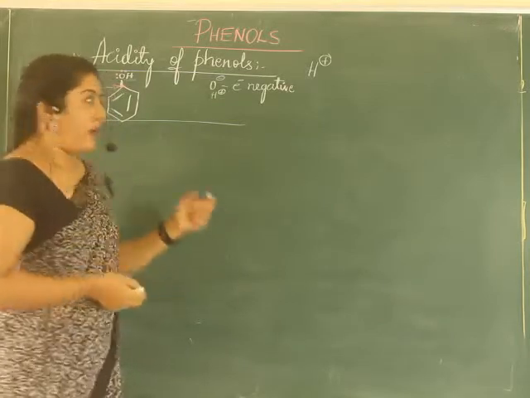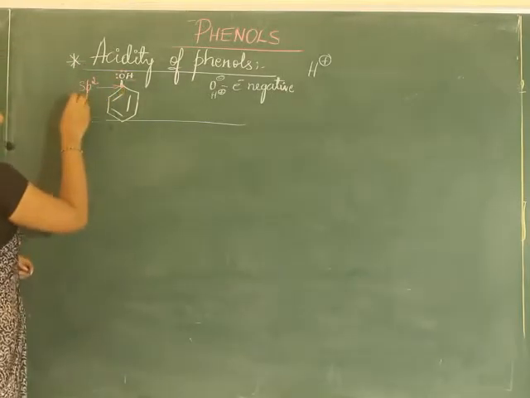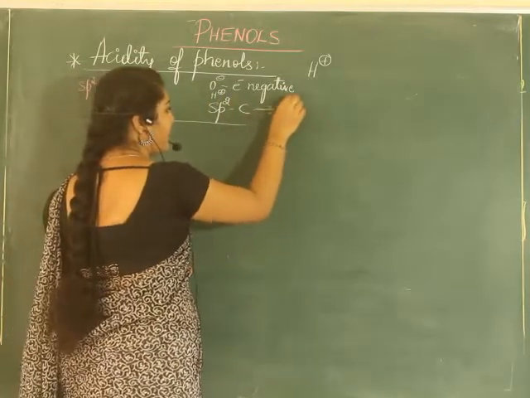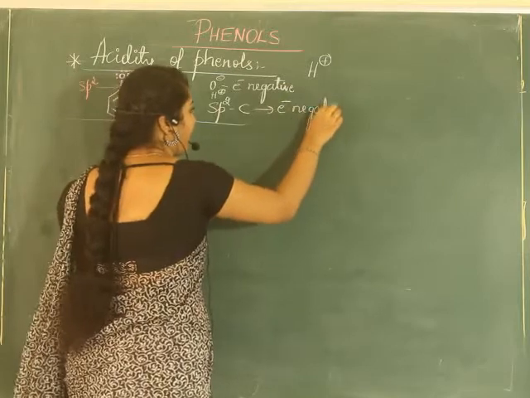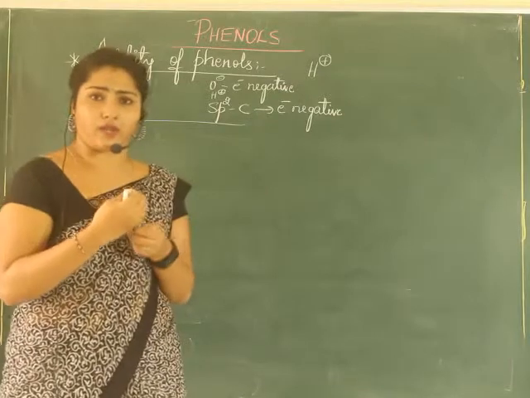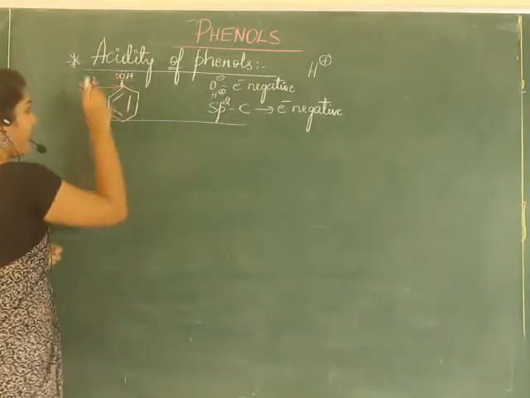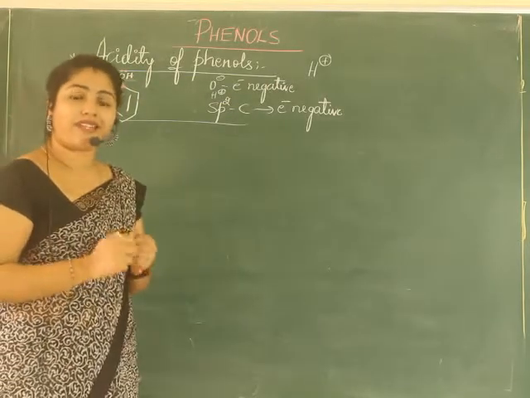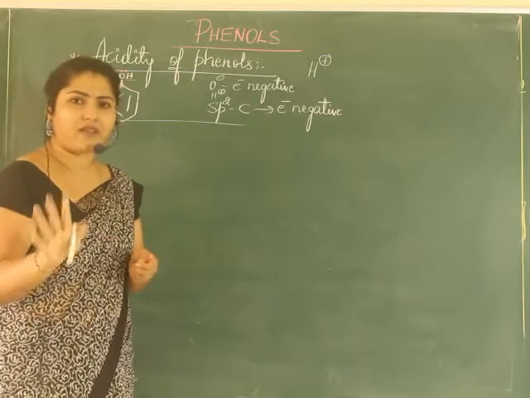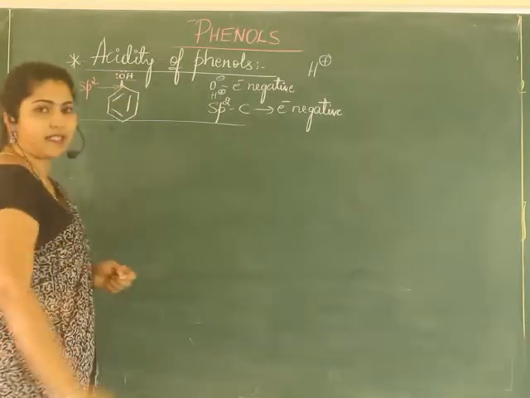But this sp2 hybridized carbon is also electronegative. Electronegative in the sense that it is an electron withdrawing group. It wants to pull the electrons towards itself, so it doesn't allow the electrons to stay on the oxygen. Instead, it will pull the electrons. So oxygen will be like, okay, fine, let me give you the electrons. So oxygen tries to give the electron to this carbon.